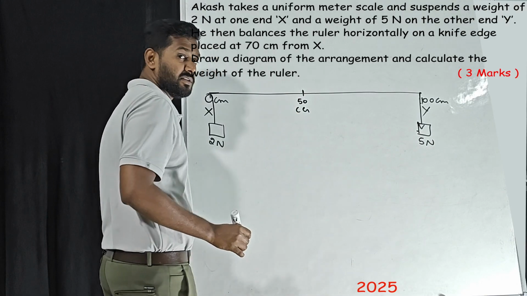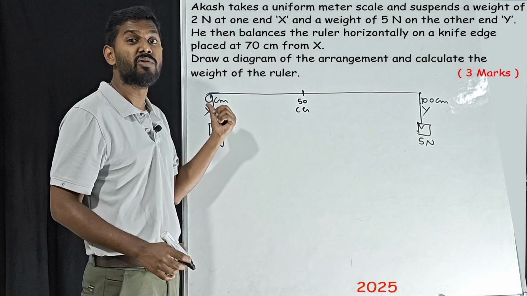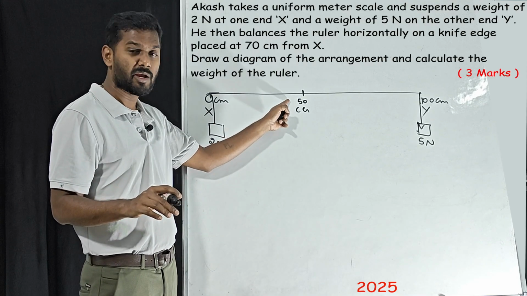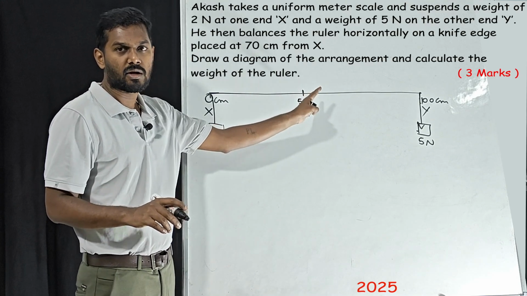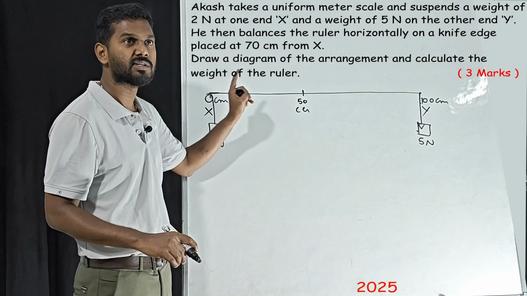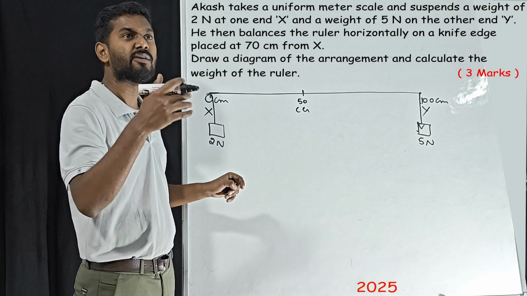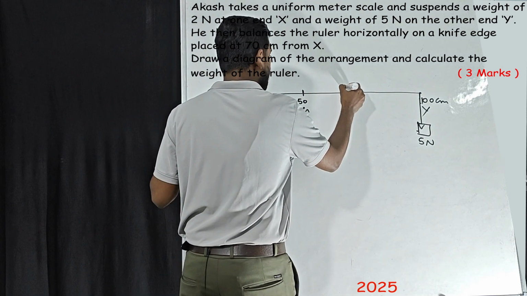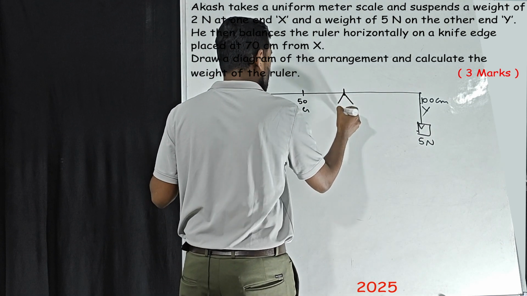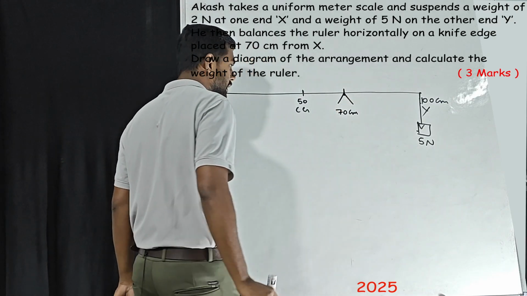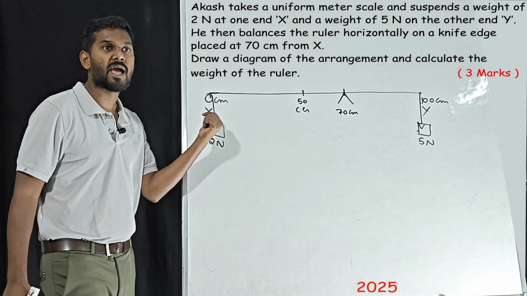Why say 50? Center of gravity is at 50 because it is a uniform meter scale. In just a meter scale, center of gravity will not be at 50, it will be anywhere around 50. Now it is a uniform meter scale, so the center of gravity is 50 centimeter. Now we are keeping the knife edge, meaning the fulcrum, at 70. This is 70 centimeter. Now the diagram is done.